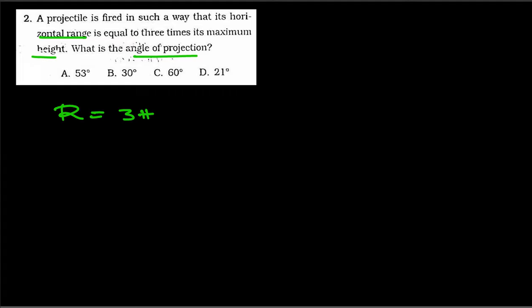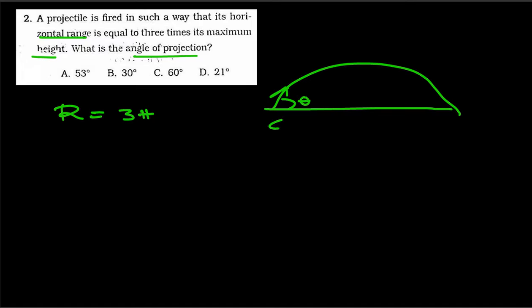First and foremost, we need to identify which case this is. Since this was projected at an angle from the ground, you can understand that this is case 2. So we have case 2, the projectile being projected at an angle, and we have the horizontal distance, which is called the length. We also have the maximum height here.